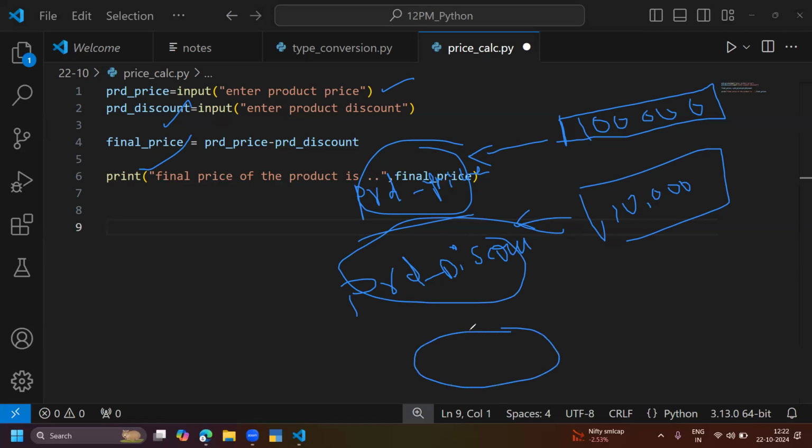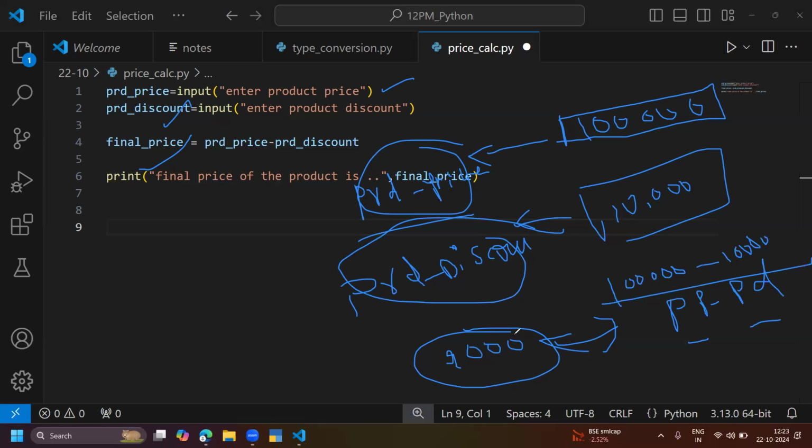Finally, I want to take a final price. But final price is one more variable. How to get the final price? PRD price minus PRD discount. Something like 1 lakh minus 10,000. So finally, the output, this final price, should be something like 90,000. This is my requirement.